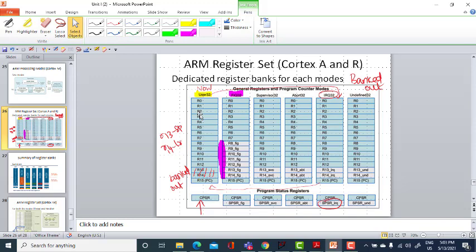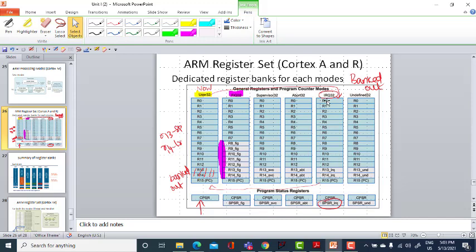So I repeat, when we are in user mode, it has registers R0 to R15 and a single status register called the current program status register, which will hold things like the current mode and ALU status flags and so on. We will look into the status registers in detail in the forthcoming classes. The other registers, whichever are not currently used and are associated with the other operating modes, are said to be banked out. They are not accessible. They will come into use only when the processor changes modes.